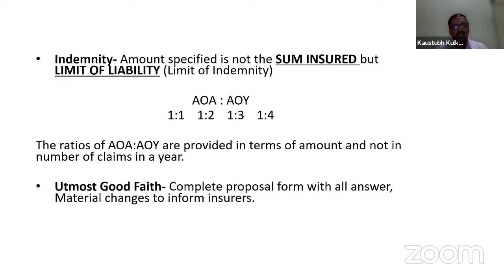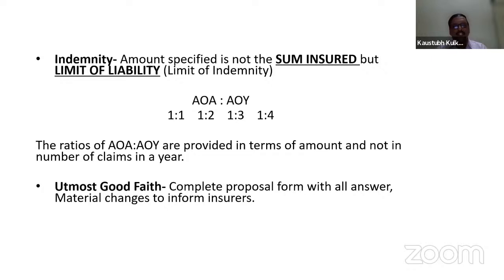Utmost good faith here is very important, because while issuing the policy, we should know each and every aspect of the insured. Whether that construction is class 1 construction, if a chemical factory is there, whether all the chemical preventive measures are being carried out or not. So these are very important factors to be considered while underwriting such type of proposals in liability.